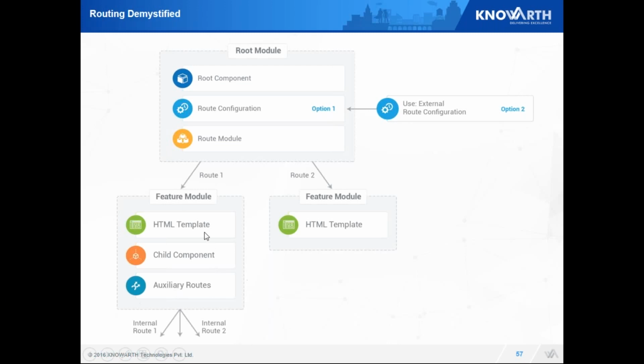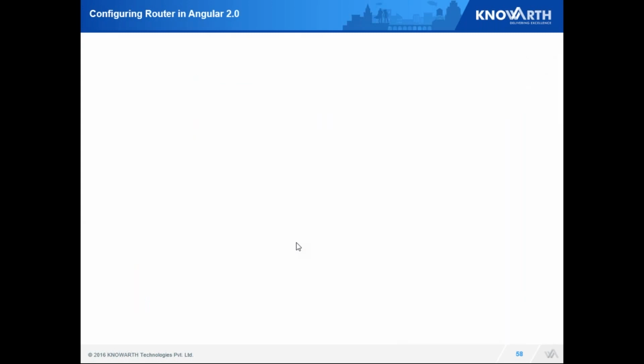This feature module can instead be a component if I have only one root module. Each component then can have its own internal routes. So you can see this is completely independent of this. If I remove this feature module, my application is still going to run, only it's going to throw me an error at route 1. So this is the microservices architecture.